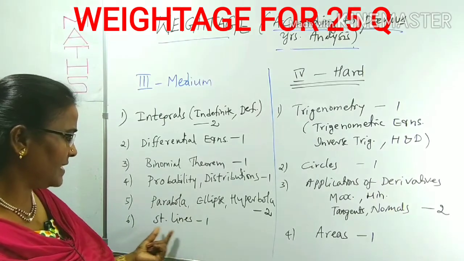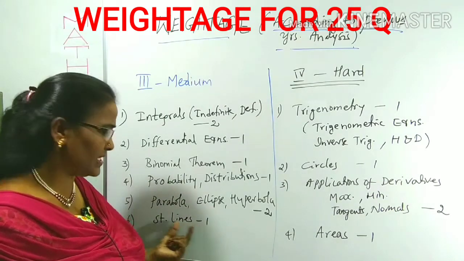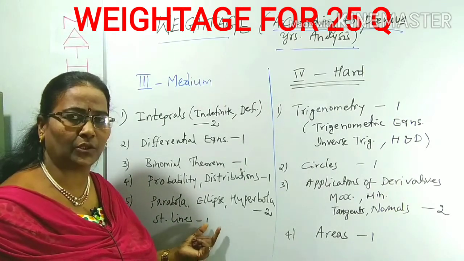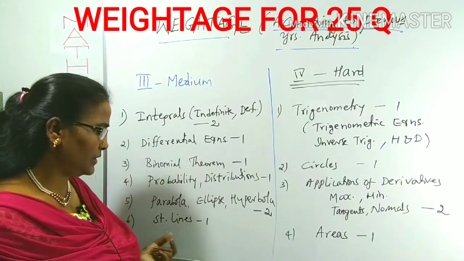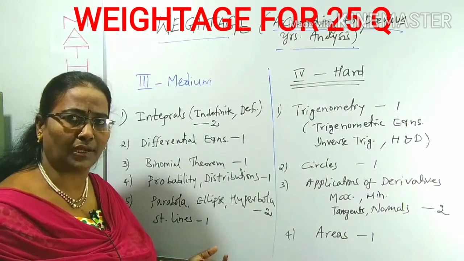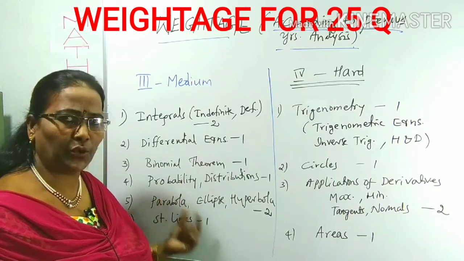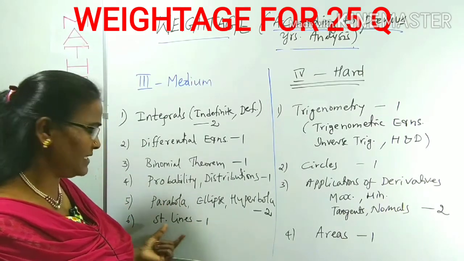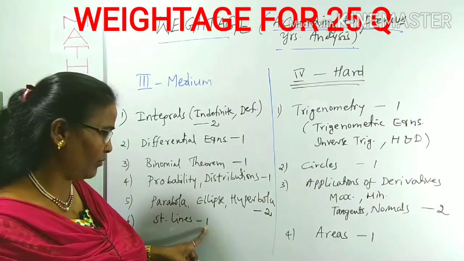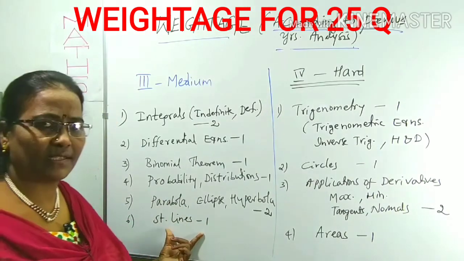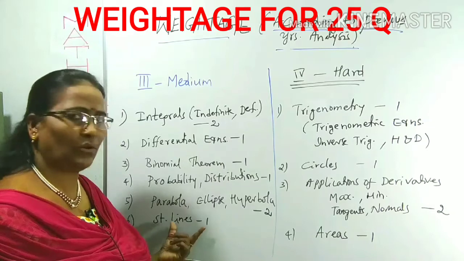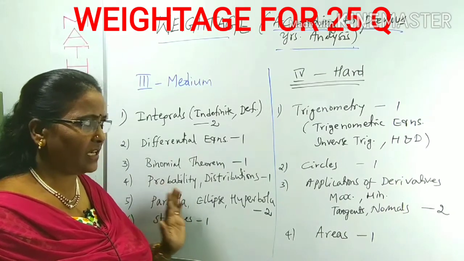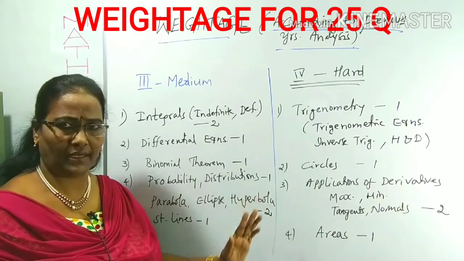Now straight lines. From the straight lines, one question goes. In the straight lines you can include the two-dimensional also. In 2020 they gave two-dimensional also. In straight lines, you may get it indirectly or two-dimensional also. That's why we can write straight lines including two-dimensional. You can concentrate on one question. So straight lines is a lengthy topic, but one question you can get. Those are kept as some medium level and a hard level.